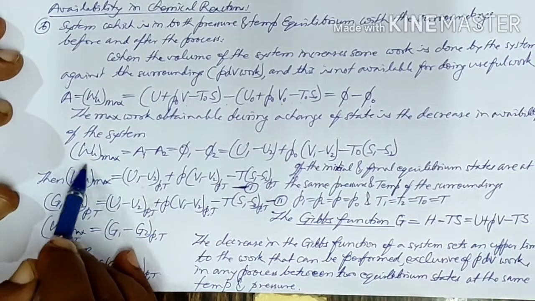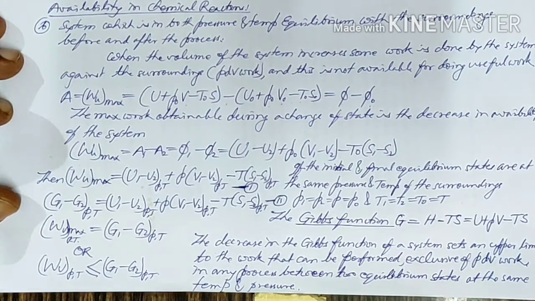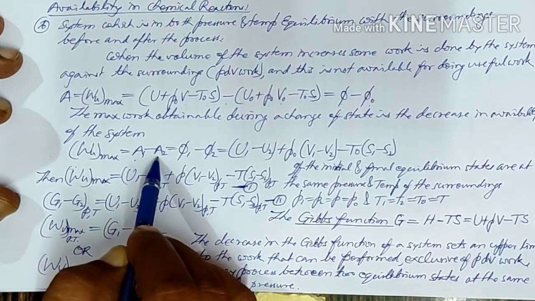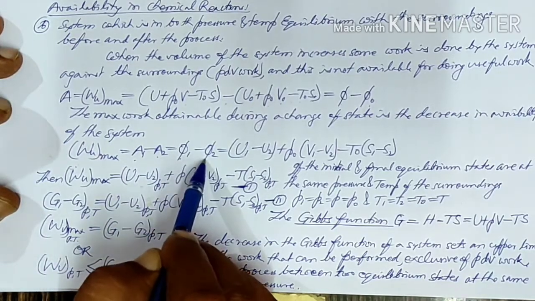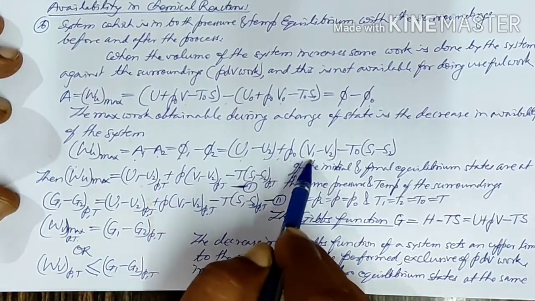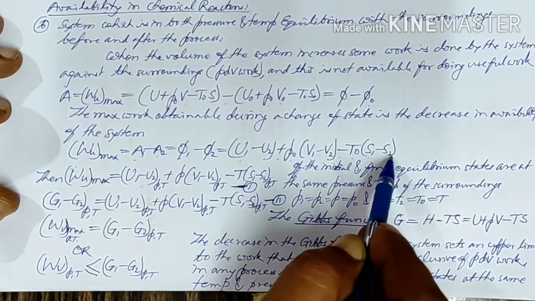So Wu max, if you consider the two states, state one and state two in equilibrium, we can write as A1 minus A2, or phi1 minus phi2, as U1 minus U2 plus P0 times V1 minus V2 minus T0 times S1 minus S2.